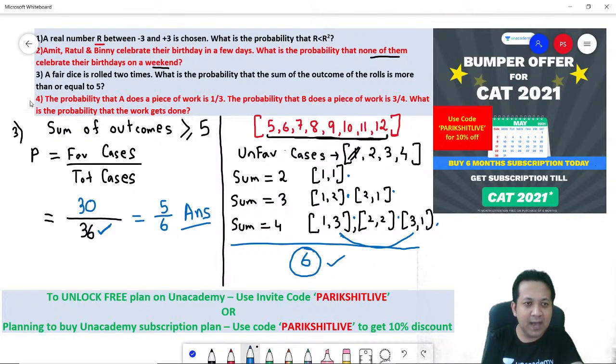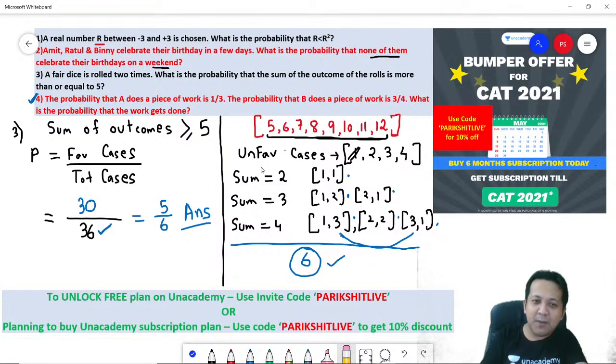Question number 4, I will leave it for you as homework, and I'm going to discuss this tomorrow. But think about probability. I think today I gave you a start to probability. Right? Yes. Okay.